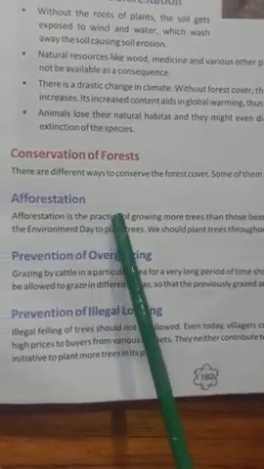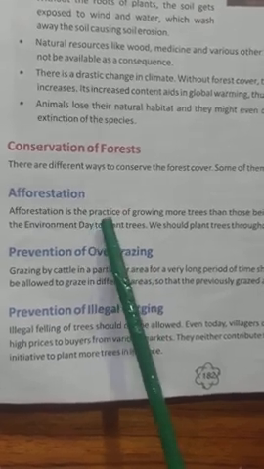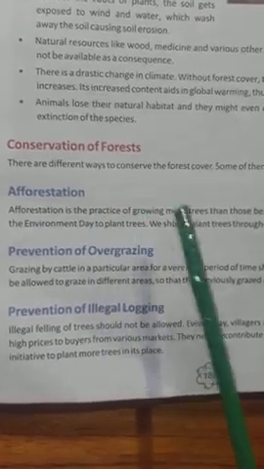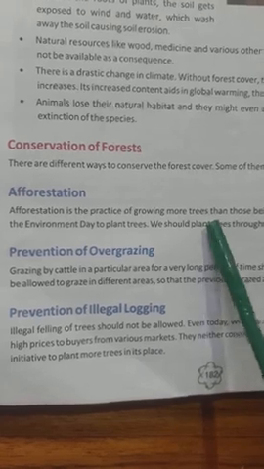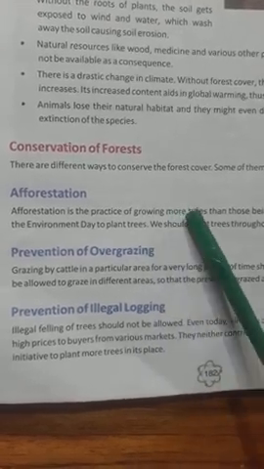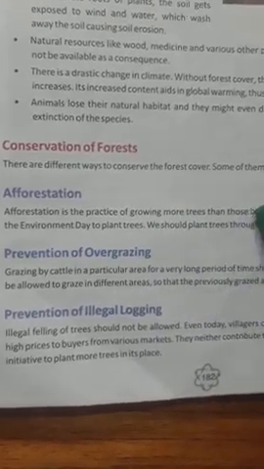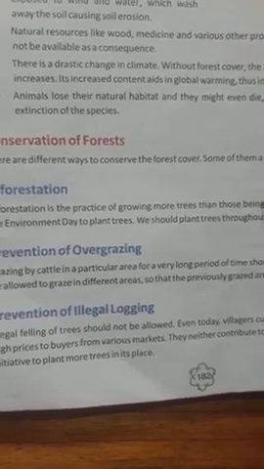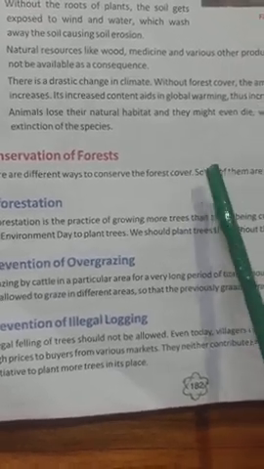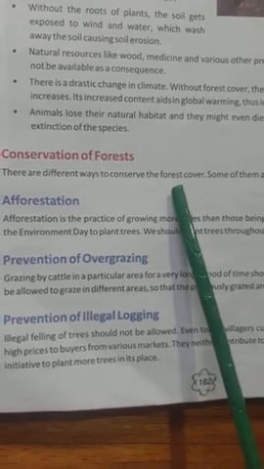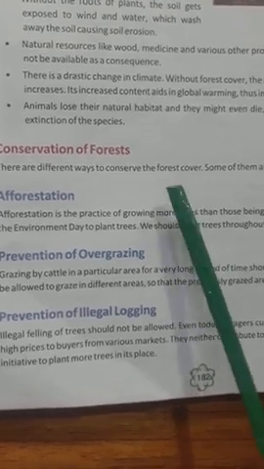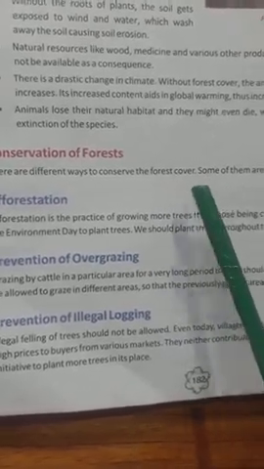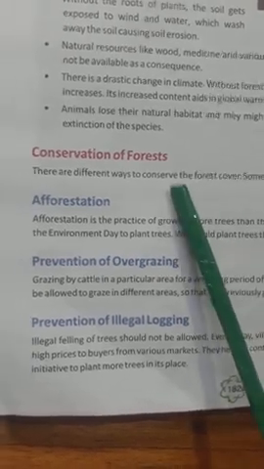So here afforestation means the establishment of a forest or stand of trees in an area where there was no tree cover. Okay, in the empty land, in the empty soil, you should plant more trees, and these forests are created to increase the carbon that has been captured in the trees.